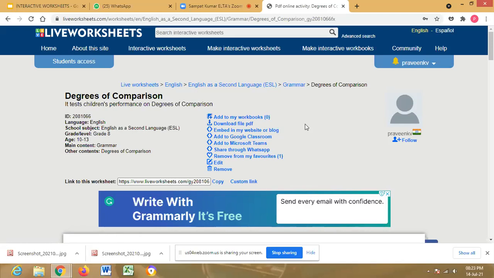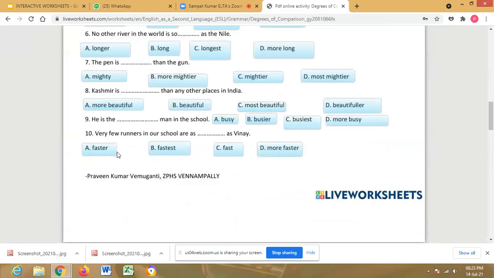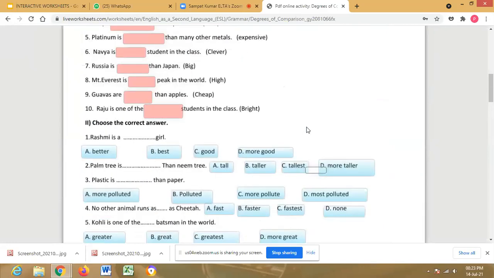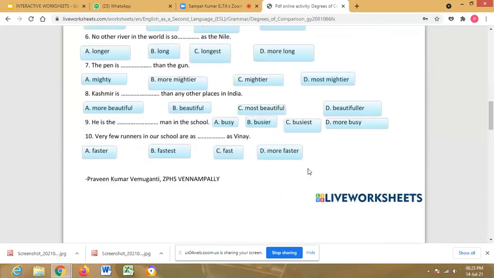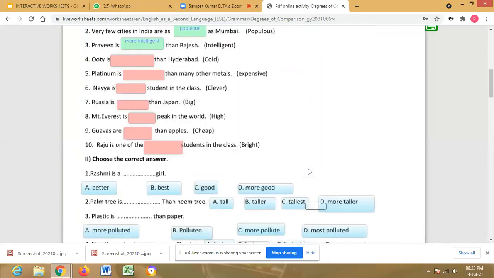But here we can add another question? Suppose this worksheet is there, and 10 multiple choice questions are given. We cannot add an 11th question here. Again, we have to go to the PDF document or Word document, add the 11th question there, and then upload it again. That is another disadvantage. Whatever interactive worksheet we prepare, we have to make it perfect in the PDF itself before uploading.